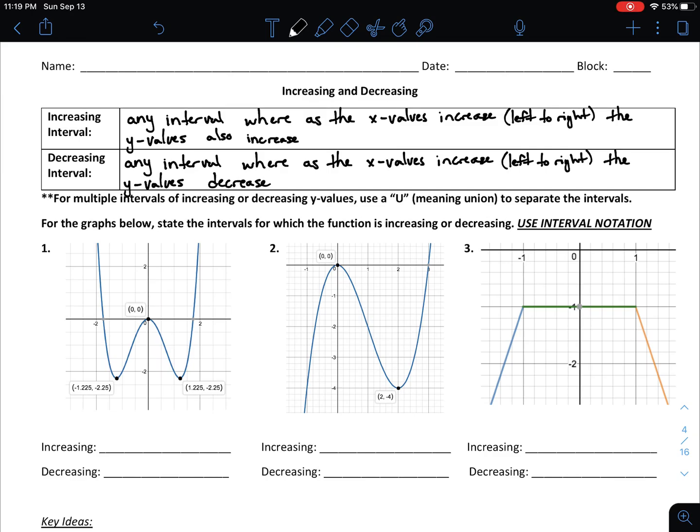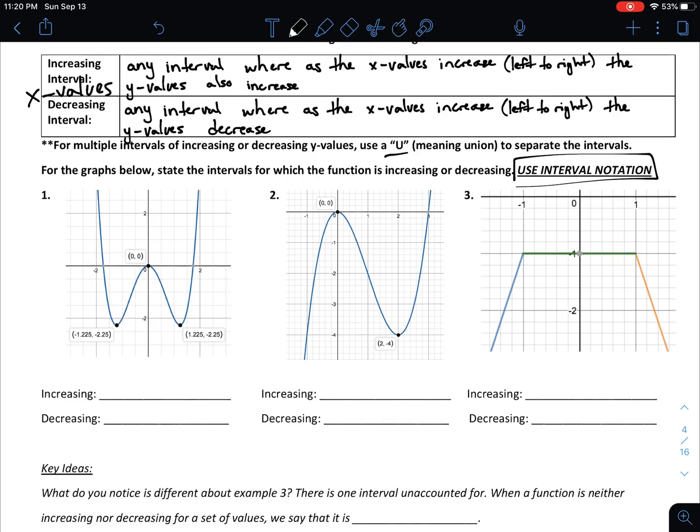One important thing to make sure you do when you are looking at your intervals is that we only ever use the x values. So when you are listing off intervals, only the x values get used. We're not going to say anything about the y values. Now, if we have multiple intervals of increasing or decreasing, we're going to use a symbol called U to mean in union with anytime we use interval notation, and we're going to be doing both interval notation as well as inequalities like we saw with domain and range in the first section.